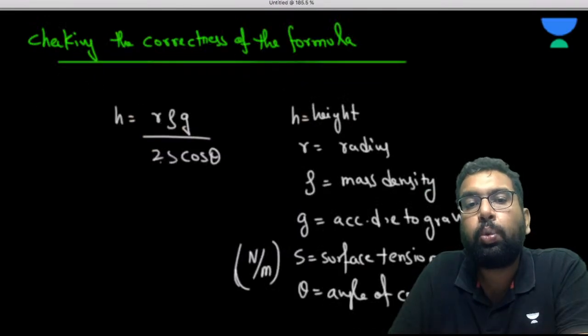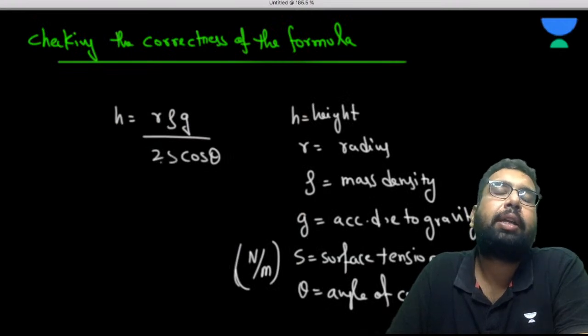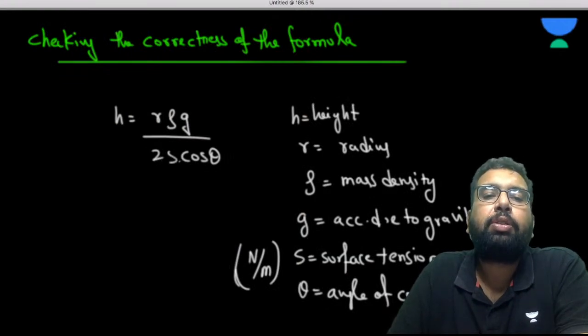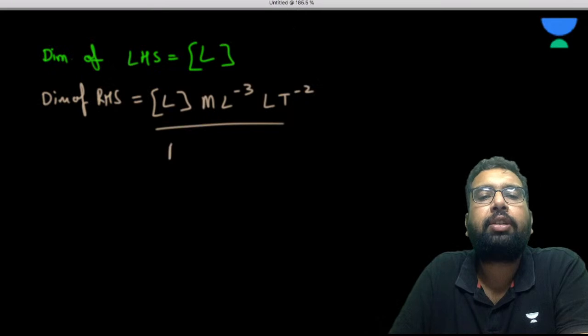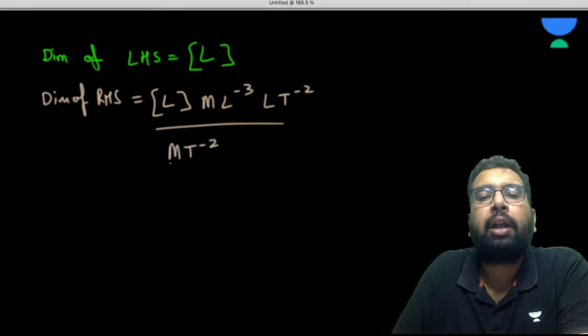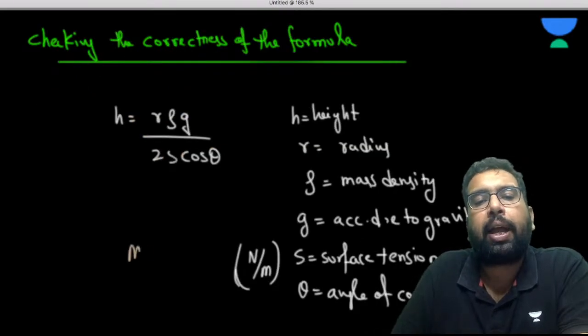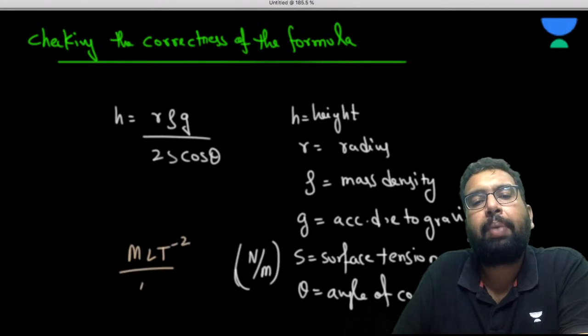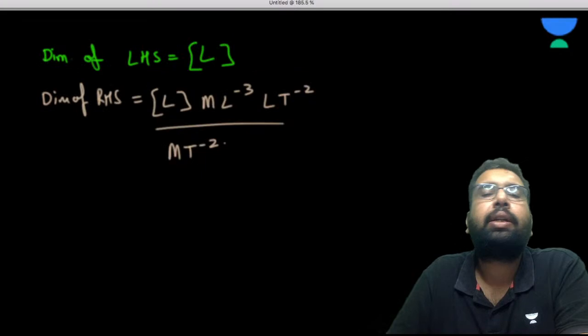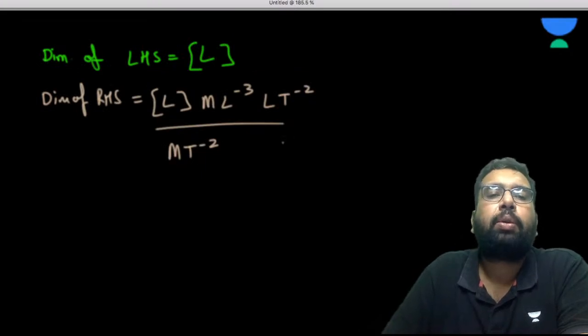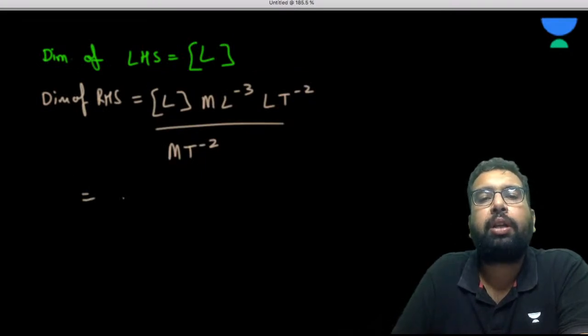Then we have this 2. What is the dimension of this 2? It has no dimension. What is the dimension of this S? Surface tension, it is Newton per meter, so MLT minus 2 divided by L. So it is MT minus 2, and cos theta has no dimension. So what is going to be the dimension here?